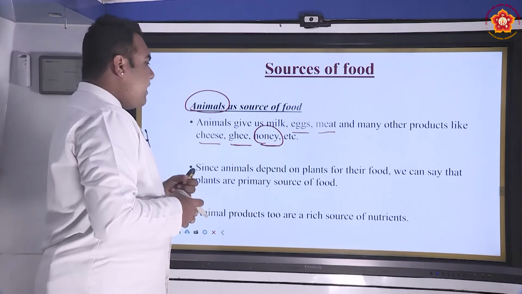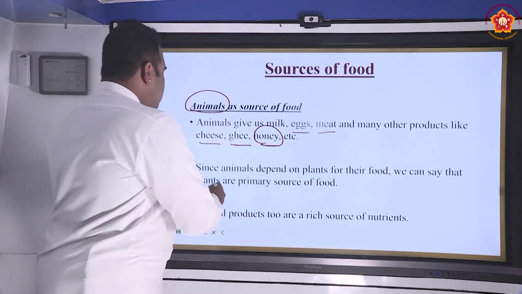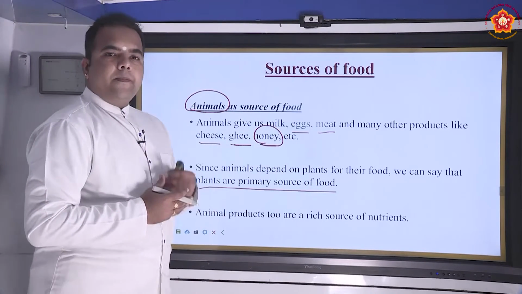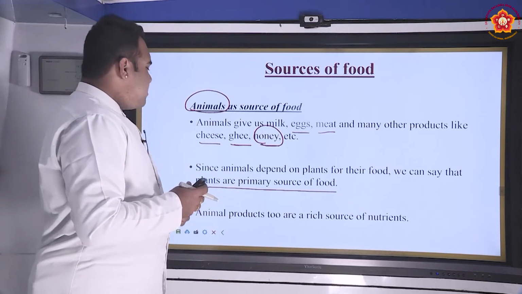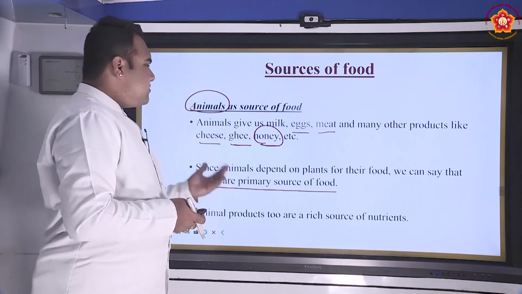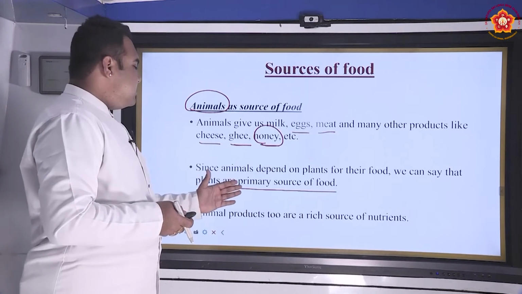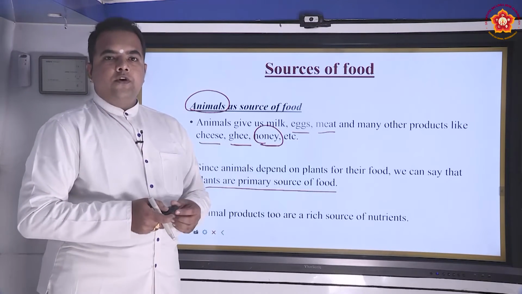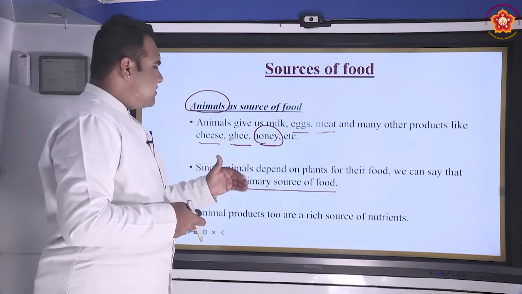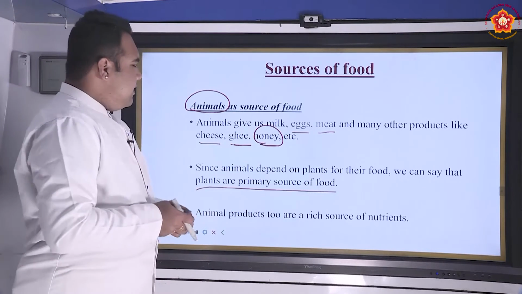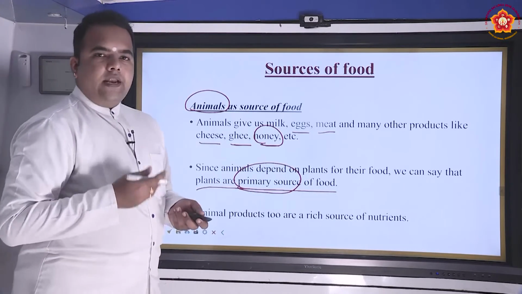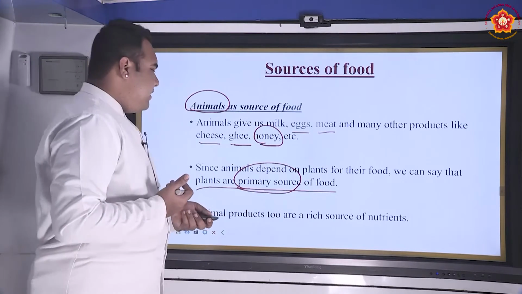Since animals depend on plants for their food, we can say that plants are called the primary sources of food. Sometimes we hear this term, primary sources of food. Most of the animals depend on plants for their growth and their food, so plants can be considered the primary source of food. Though there are some animals that consume other animals, we will discuss that part a bit later. But you should know that plants can be called the primary sources of food because most animals depend on plants for their sustenance.